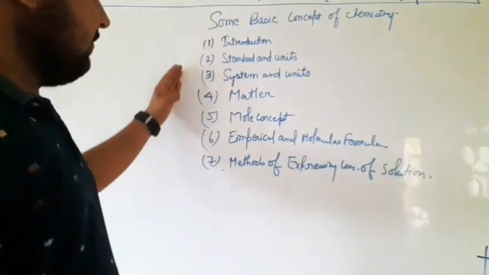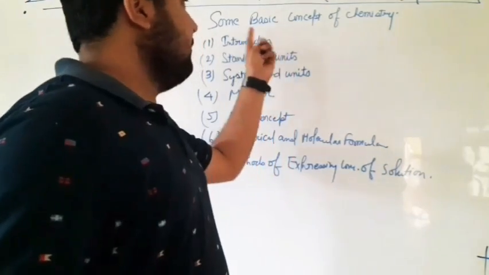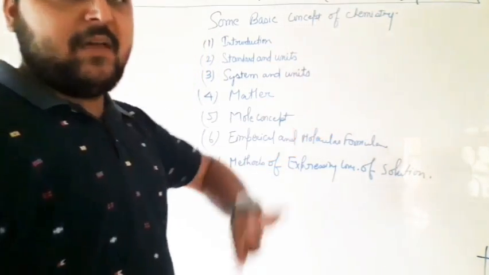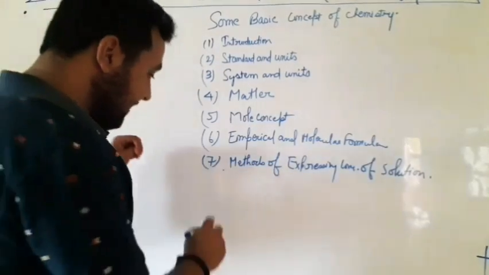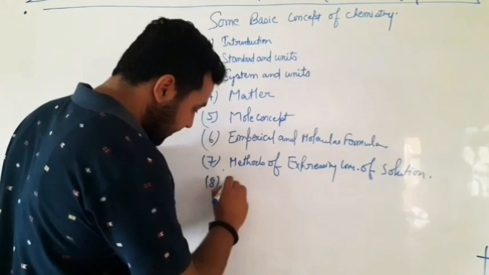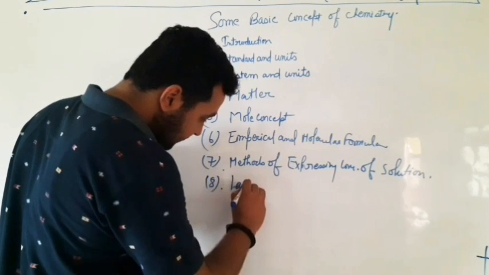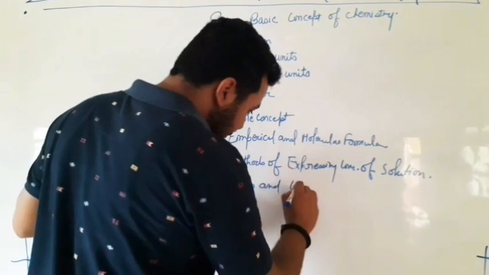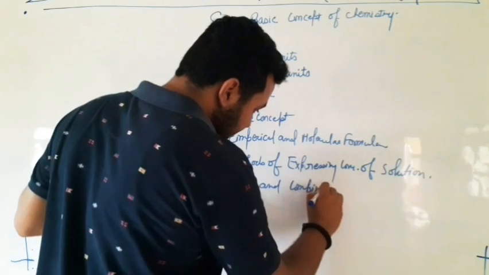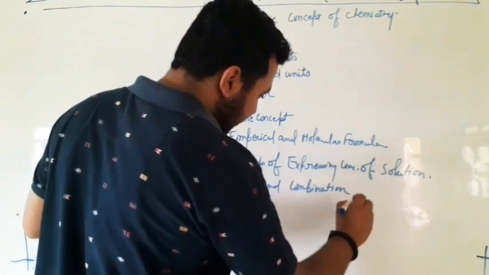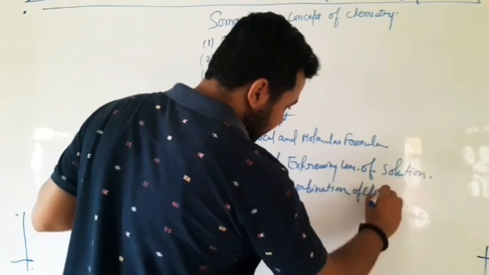These things are covered in the very first chapter, that is Some Basic Concepts of Chemistry. One by one we will read all topics, and one more topic is left, that is laws of chemical combination.